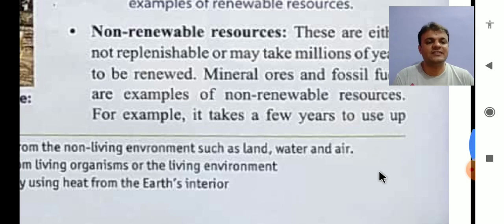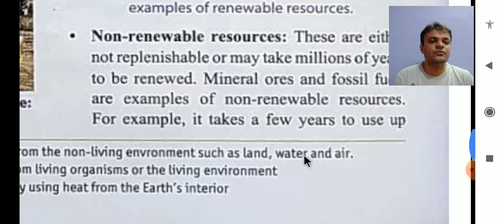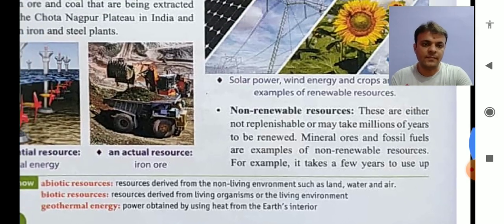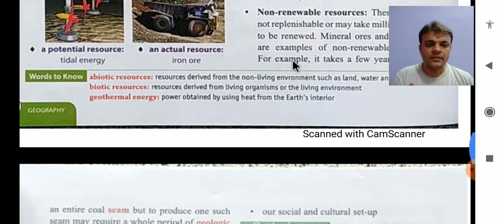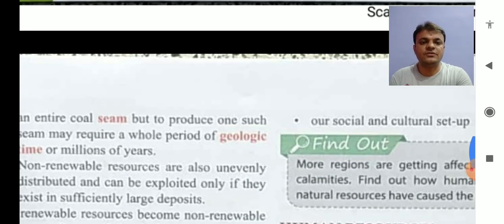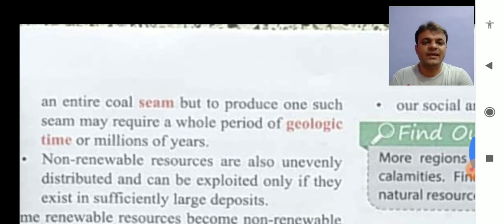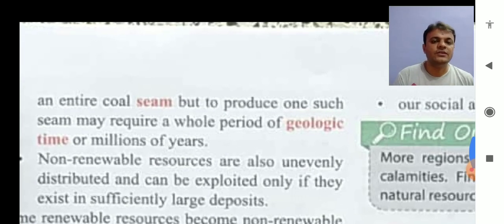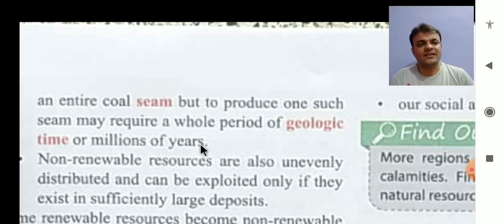Let us have an example. It takes a few years to use up an entire coal seam, but to produce one such seam may require a whole period of geologic time, or millions of years. Right? So the example is very simple to understand.